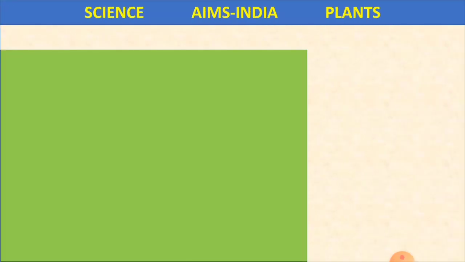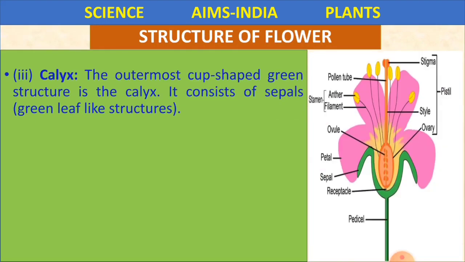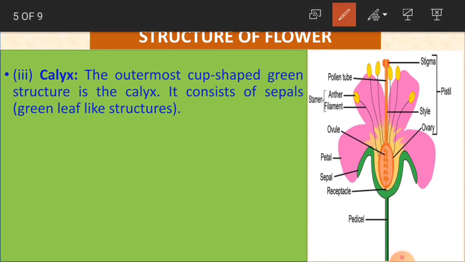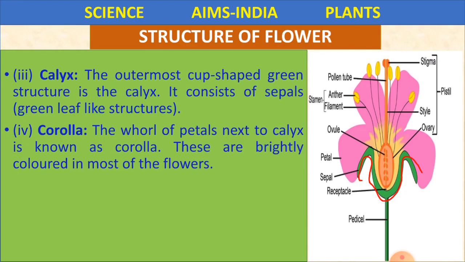Clear? Now we learn about calyx. The outermost cup-shaped green structure is the calyx. It is nothing but the sepals. Calyx is nothing but the sepals, the outermost cup-shaped green structure. So this one. The sepals are nothing but the calyx. It consists of sepals. That's it. And now we'll see about the corolla.